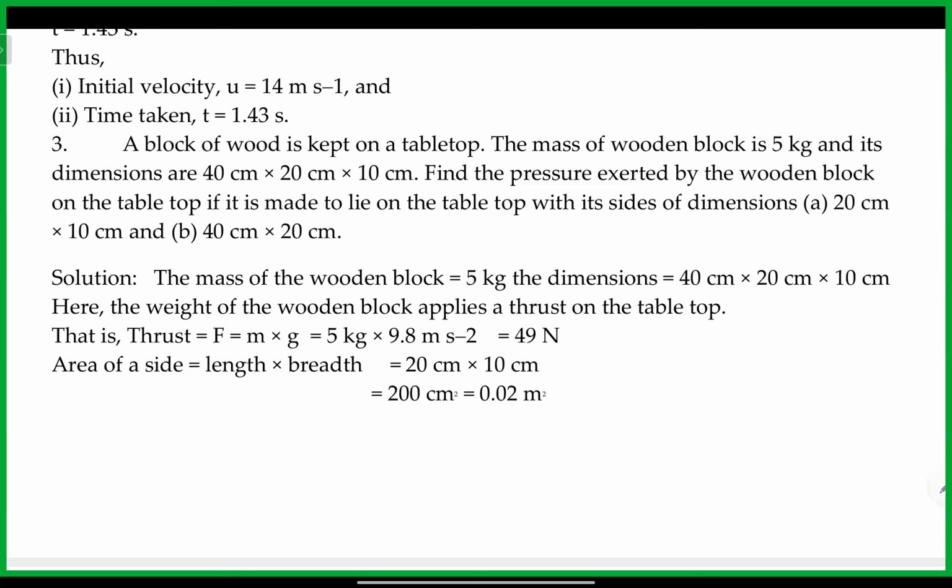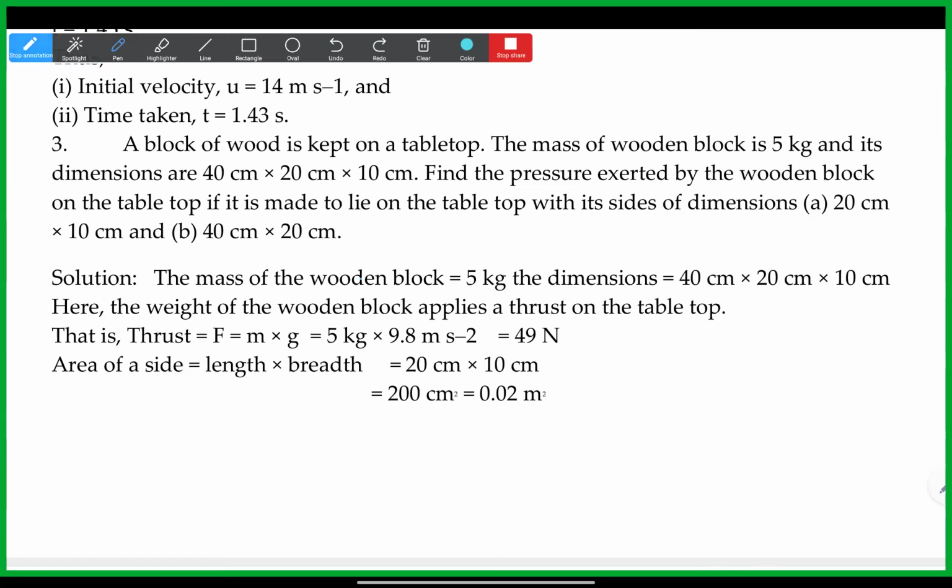So now the first question is to find the pressure. Pressure is equal to force per unit area. The area is 20 into 10, 200 centimeters square. We need to convert the units because centimeter is not the SI unit. So first we'll find the force. F is equal to M into G. M is 5 kg. G they didn't give, so 9.8.